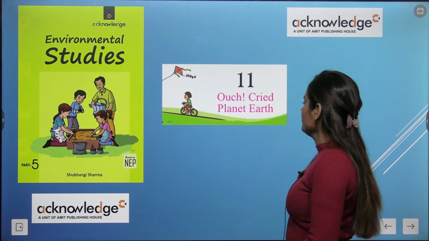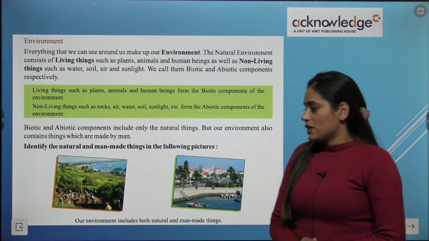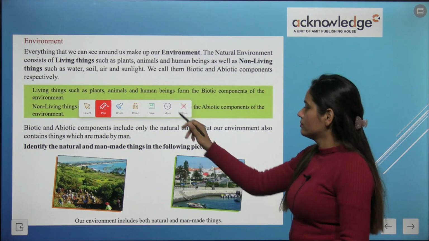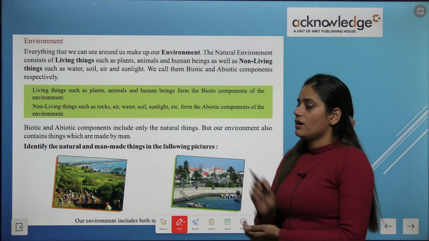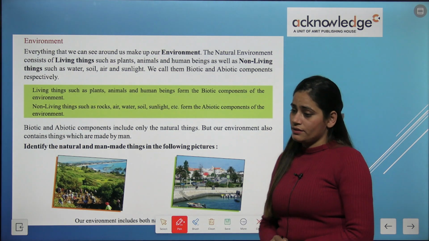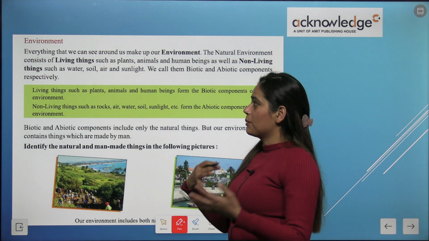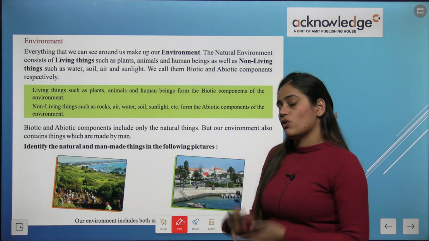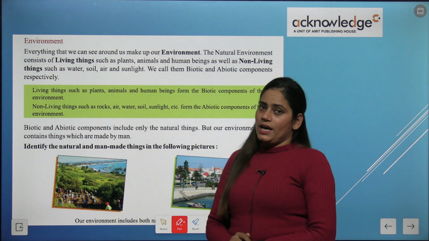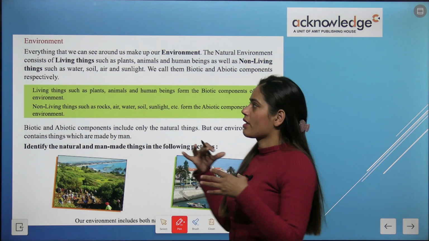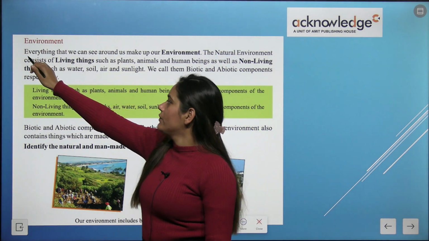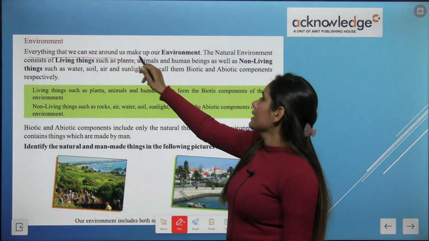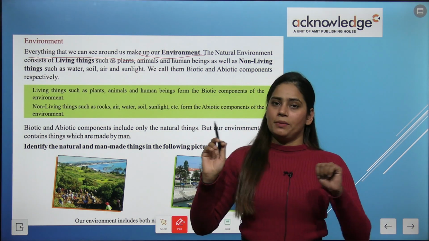Okay. First thing on our planet, that is environment. So what is environment? Environment is like everything that we can see around us can make up environment.